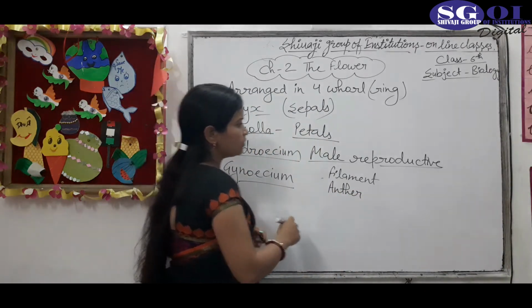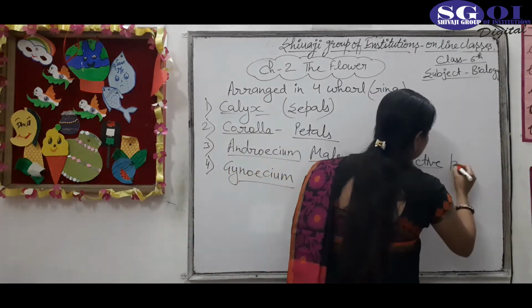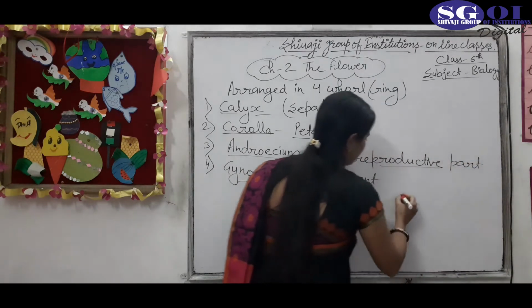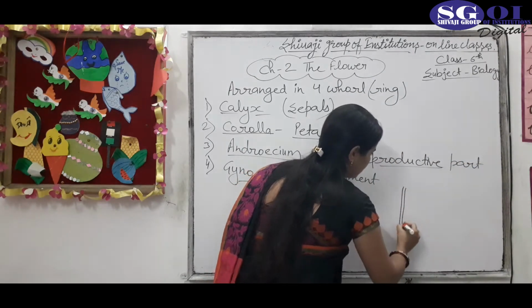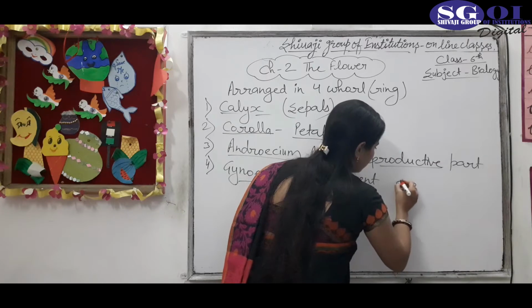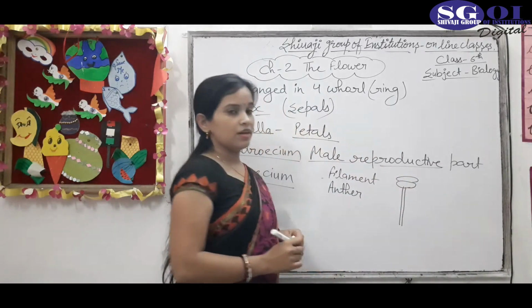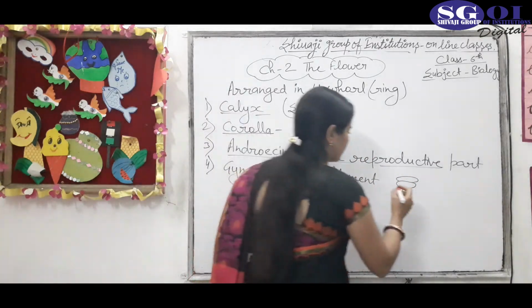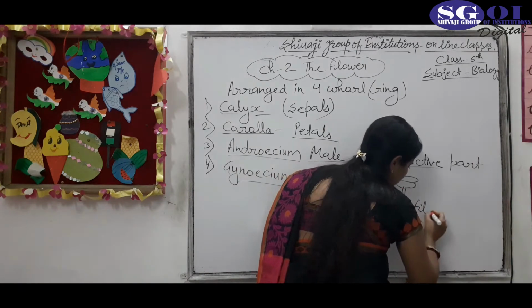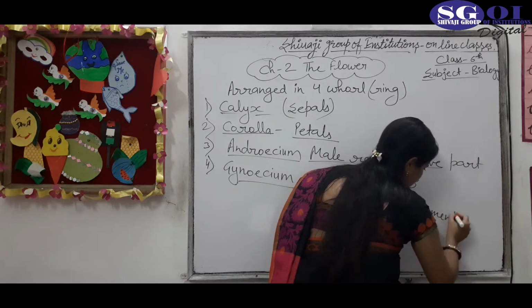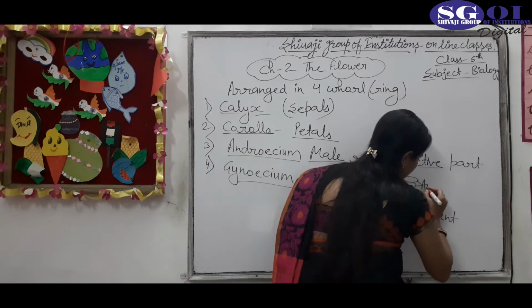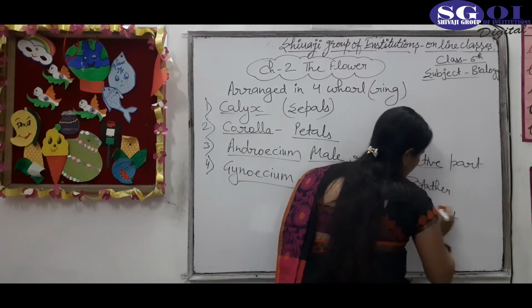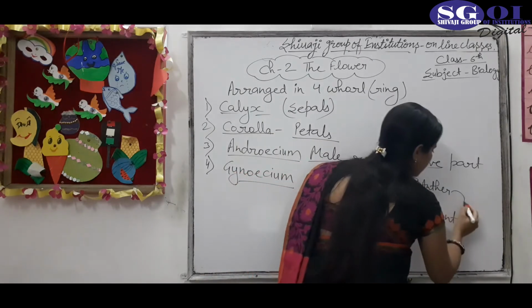The structure of the male reproductive part of a flower is like this. This is the filament and this is the anther.